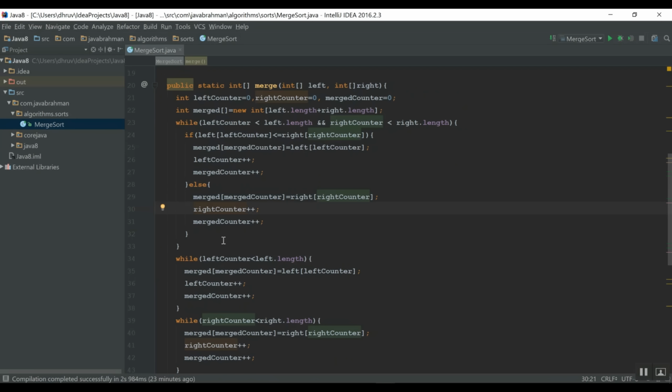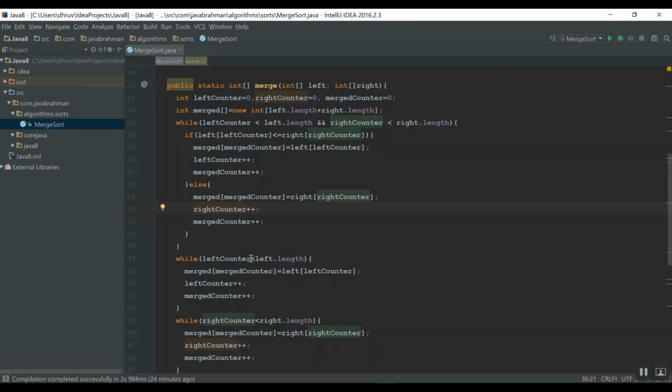Not in all cases will you have the lengths of the left and the right arrays equal. In case your left array has all elements which are greater than the right array, your right counter will get over first, and you will come out of this while loop. So you need to populate all the elements of left, which will be in sorted order, because remember, the left and the right are sorted and only then given upwards.